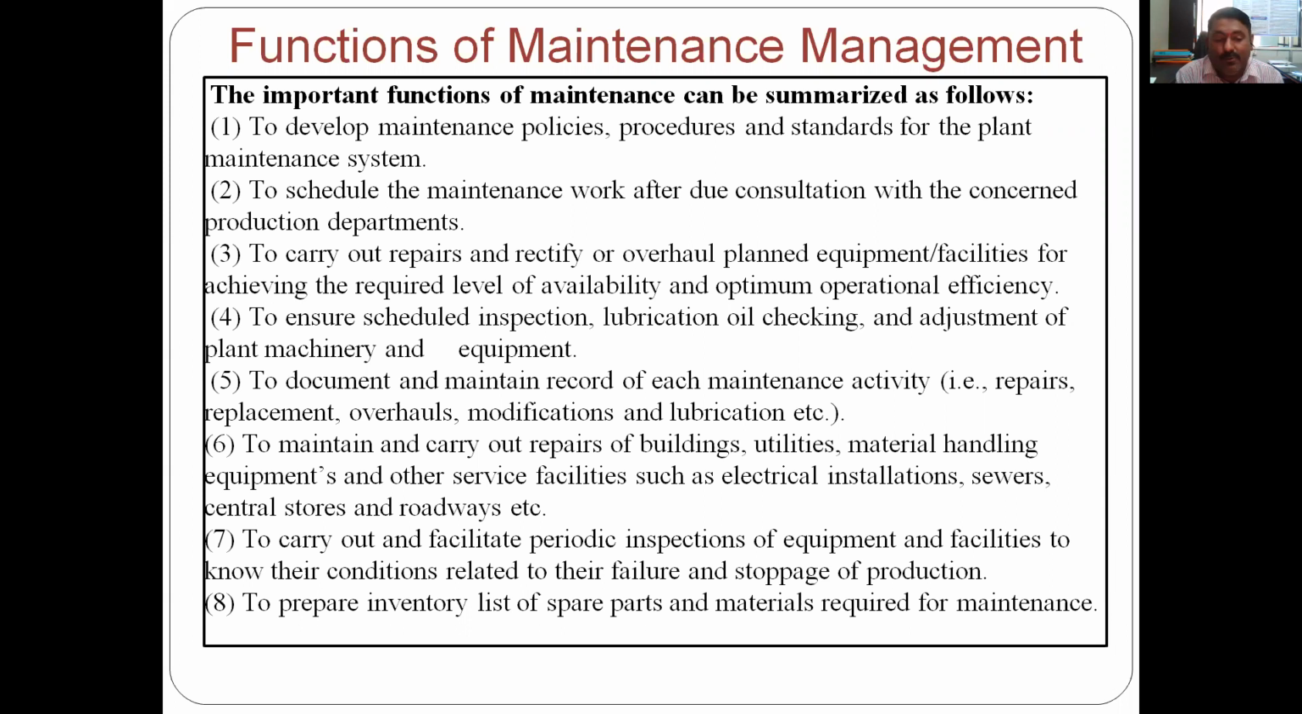Central stores, then roadways, what are in the industry. To carry out and facilitate the periodic inspection of equipment and facilities to know the condition related to their failure and stoppage of production. Periodic inspection of equipment: after 1 month, all lathe machines will be inspected. For example, after 15 days, all the drilling machines, like that. So periodic intervals and checking the working of that machine.